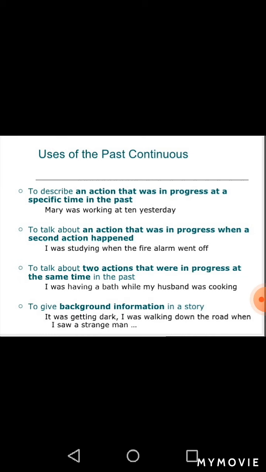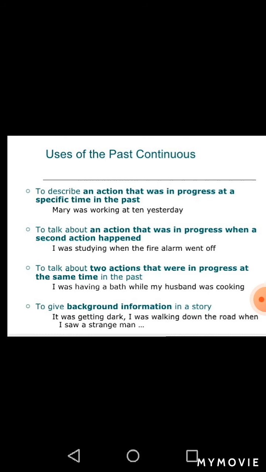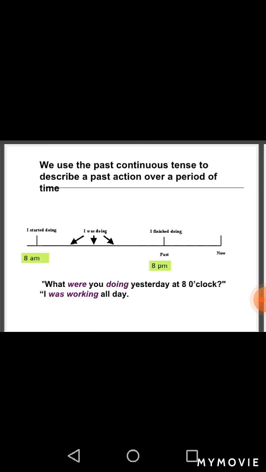Next one is to give background information in a story. Past continuous tense is used to give background information in any story. For example, it was getting dark. I was walking down the road when I saw a strange man. This is the background of a story. And next, we use past continuous tense to describe a past action over a period of time.